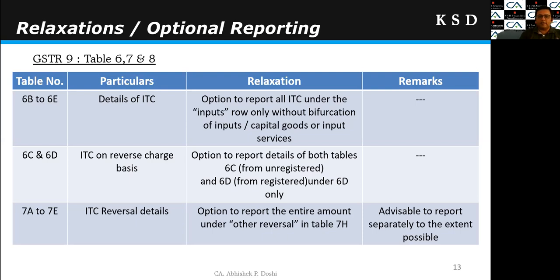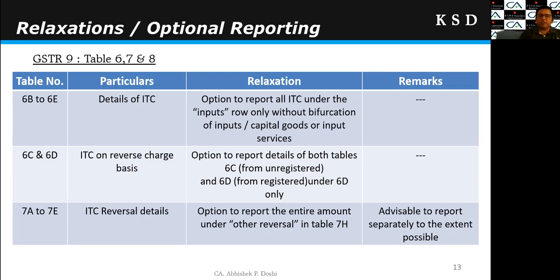Similarly, 6C and 6D is ITC on reverse charge. They have bifurcated ITC on reverse charge into registered and unregistered person, but later on they have given relaxation that you can report both the amounts under the 6D only, and there is no need to bifurcate the same.